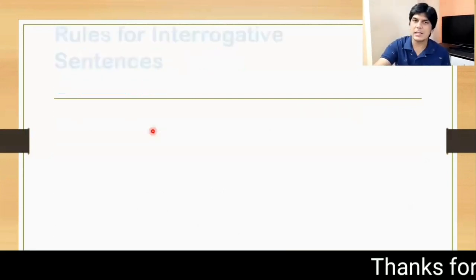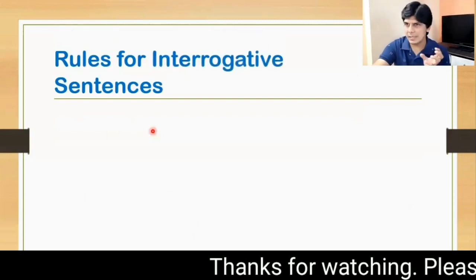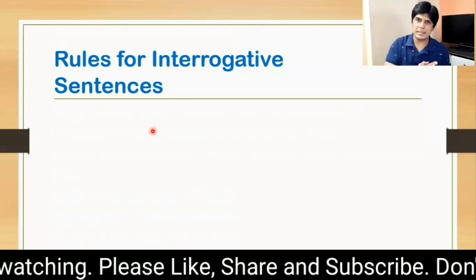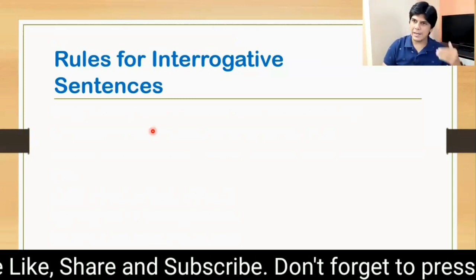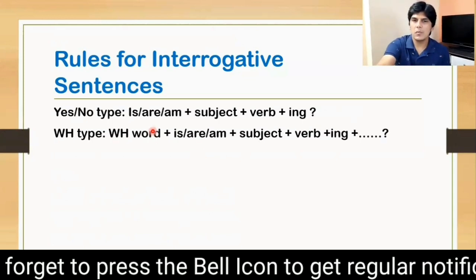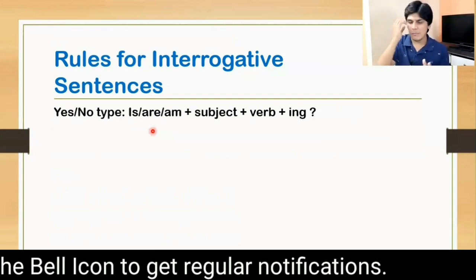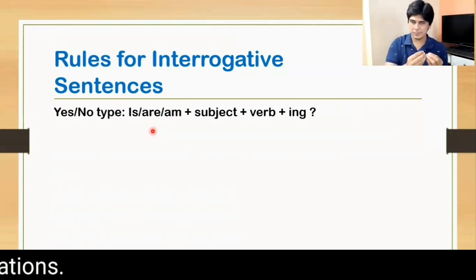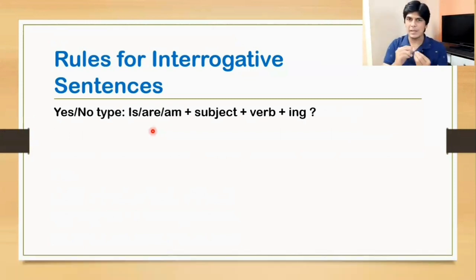Now the last one, that is rules for interrogative sentences. You already know that there are two kinds of interrogative sentences. Yes, no type and WH type. So for yes, no type, we begin the sentence with is, am or are, depending on the subject, whether it's singular or plural. If it is singular, we'll begin the sentence with is or am. And if it's plural, we'll begin the sentence with are. Then comes the subject, then verb plus ing.